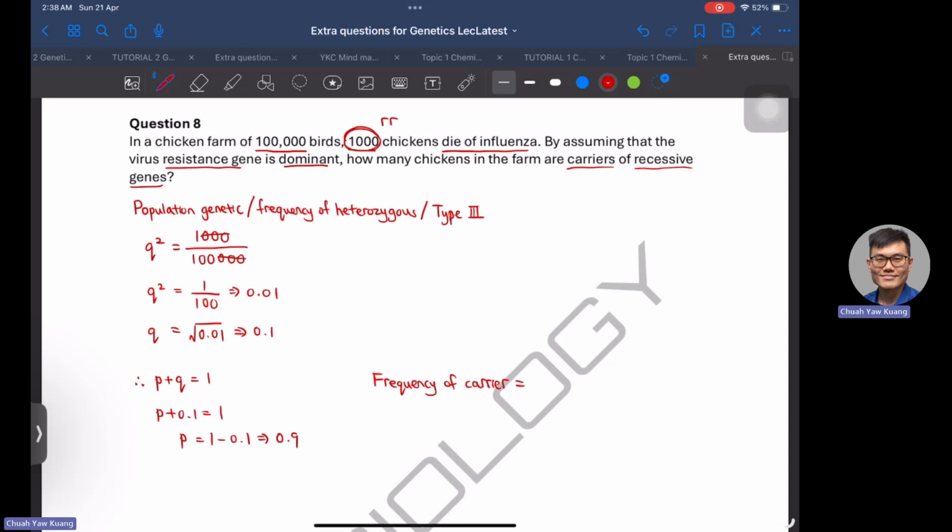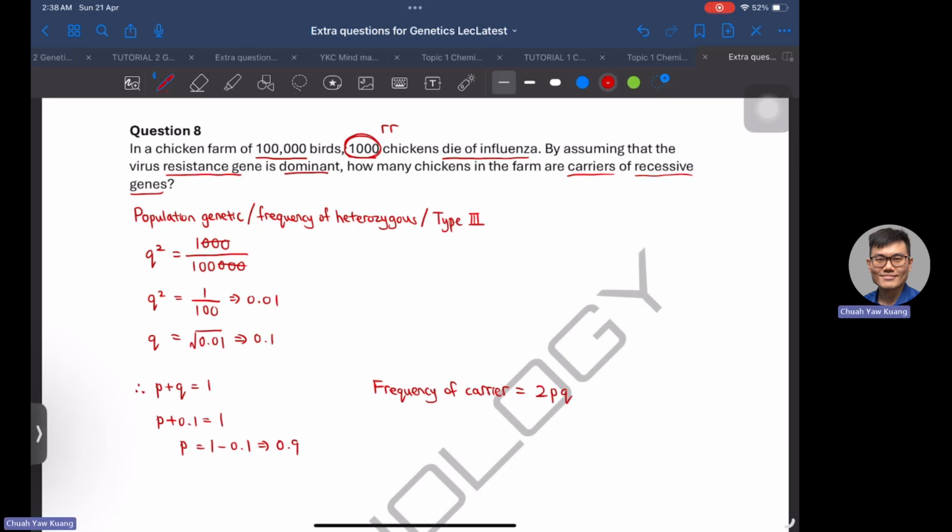So the frequency of the carrier would be 2PQ. That is 2 times 0.9 times 0.1.